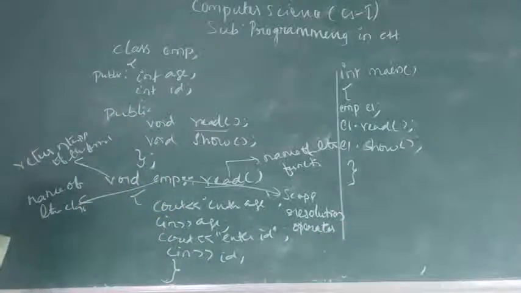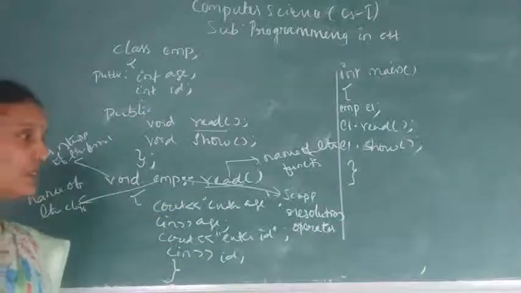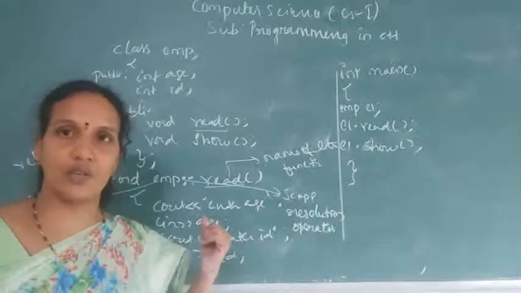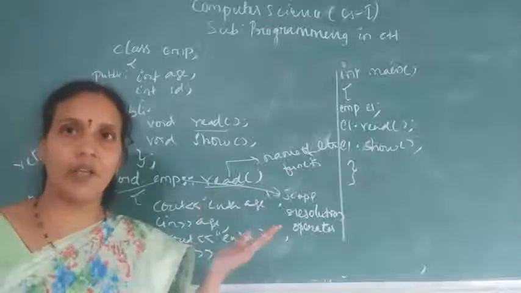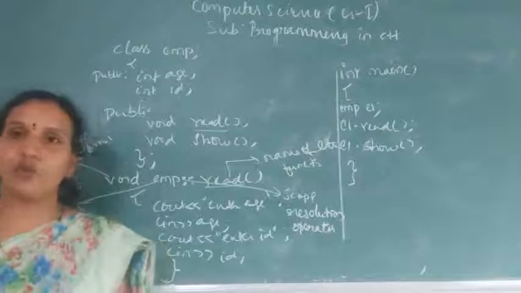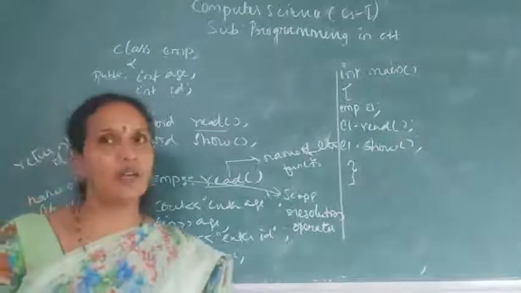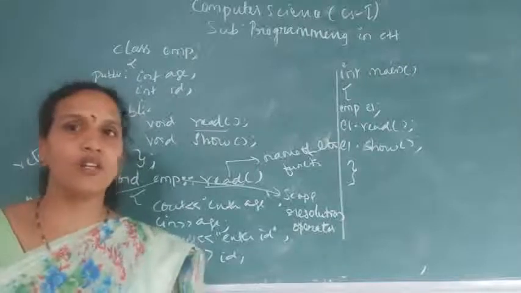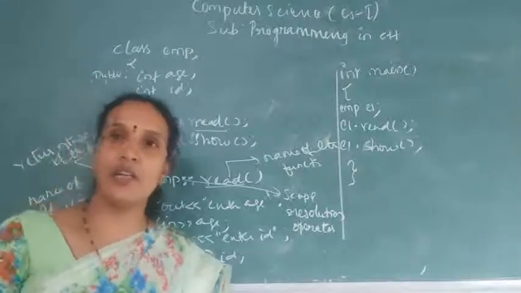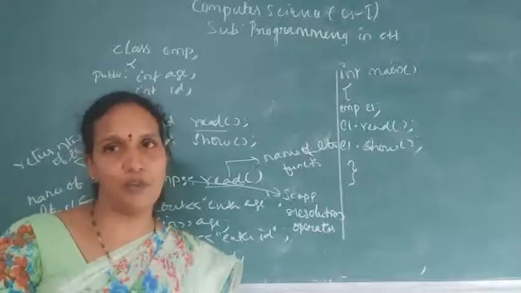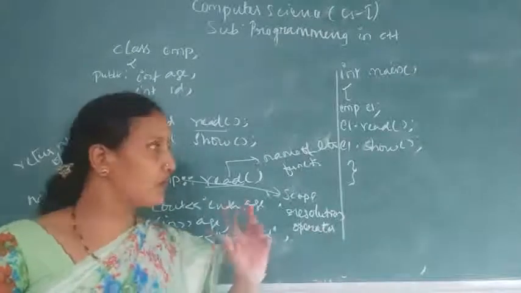So these are the two methods. Sometimes they will ask this question in two ways: in short, how many ways can we define a function in C++? Two ways. One is inside the class and the second one is outside the class. The only difference is that the definition of the function will be outside the class. When you are giving a definition of the function outside the class, it should be written with the scope resolution operator. This is a small topic.